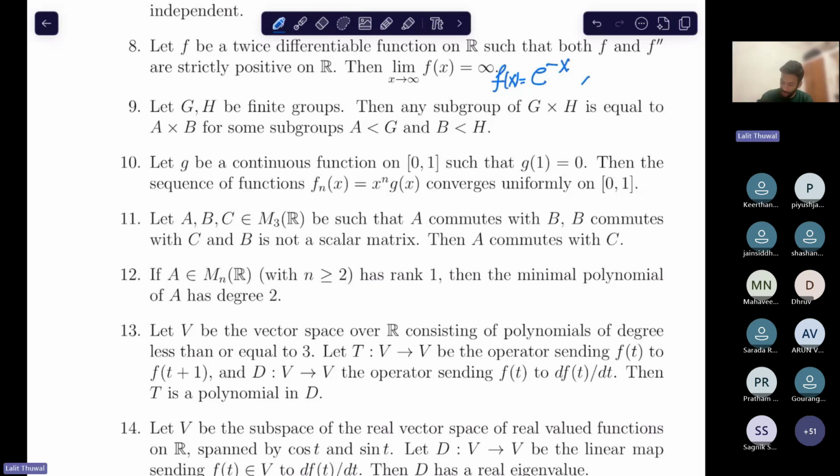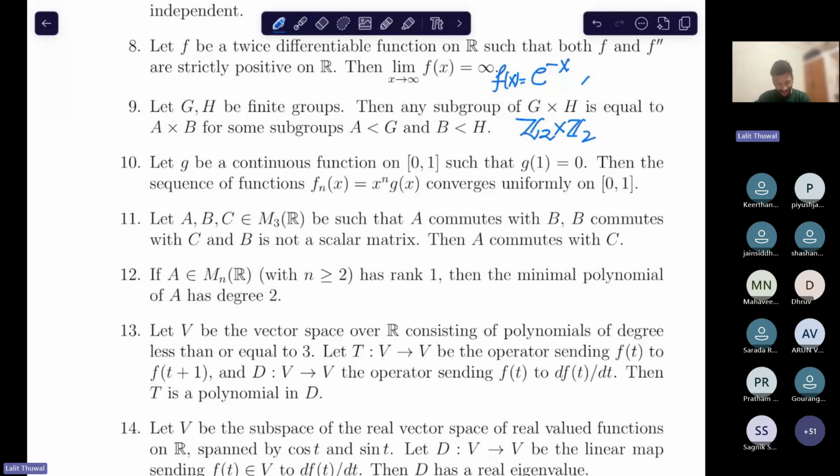Very good. You can even take Z2 cross Z2. Would that work? Yes, I believe it would. So how many subgroups of Z2 cross Z2 are there? 5, or only 4?